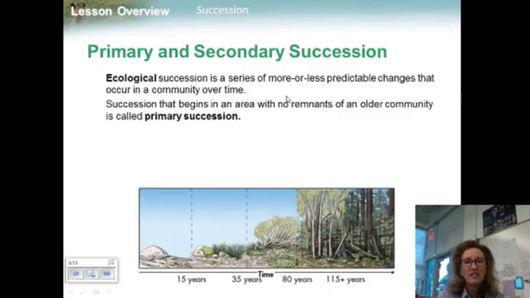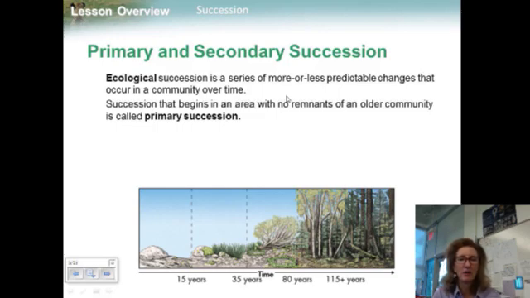Ecological succession is a series of more or less predictable changes that occur in a community over time. Ecosystems change over time, especially after disturbances, as some species die out and new species move in. Over the course of succession, the number of different species present typically increases. Volcanic explosions can create new land or sterilize existing areas. Retreating glaciers can have the same effect, leaving only exposed bare rock behind them.